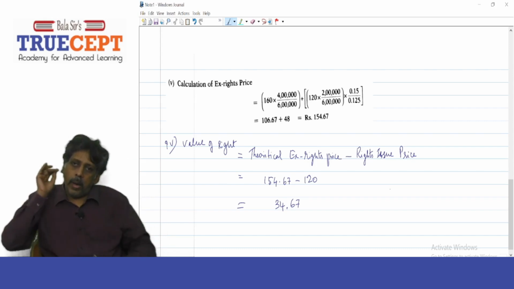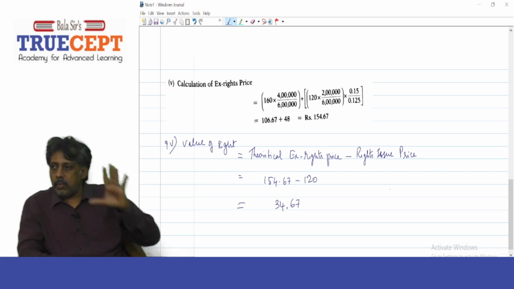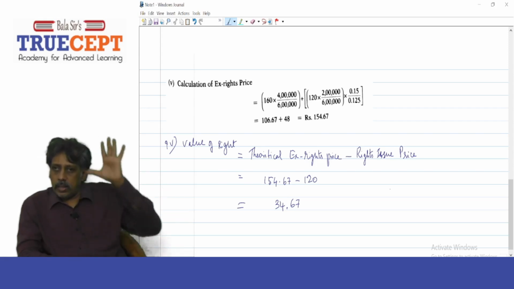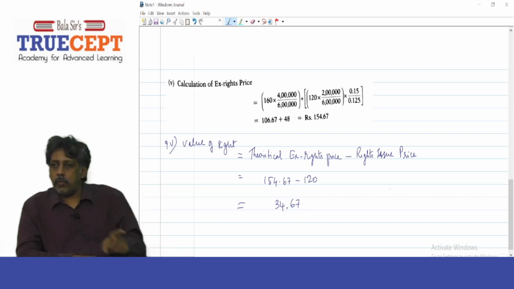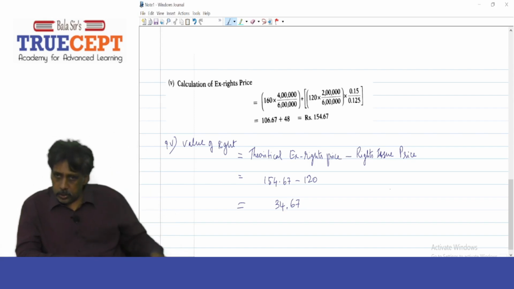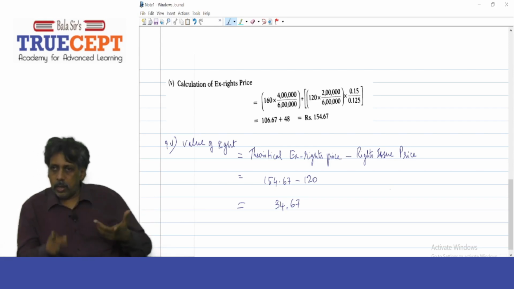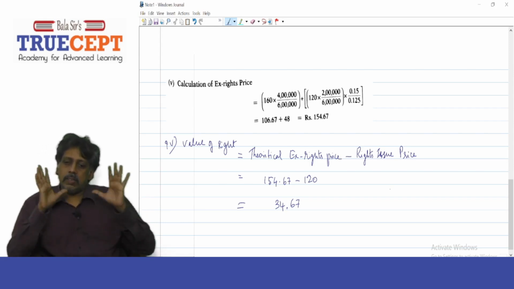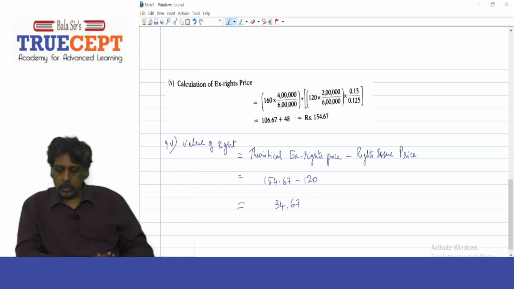Now let's go back and read the fourth subdivision: valuation of a right. Find the value of a right. In this case, you know the formula. Take the theoretical X rights price, the yield adjusted 154.67, minus the rights issue price, which is 120 rupees. So it is 34.67 rupees. That is supposed to be the value of the right. Got it, guys? Yes, sir. Is that fine? Yes, sir.